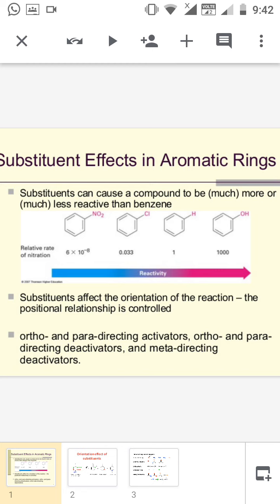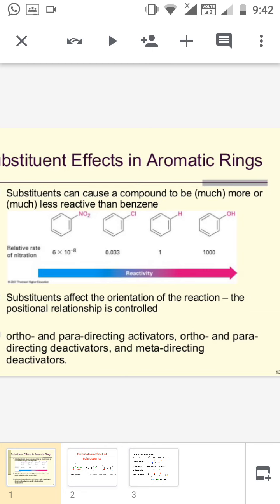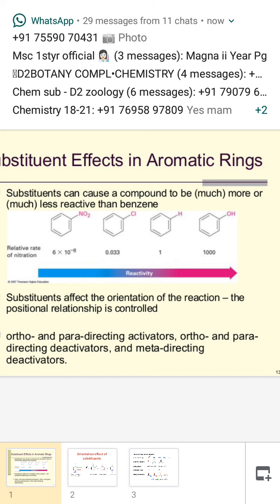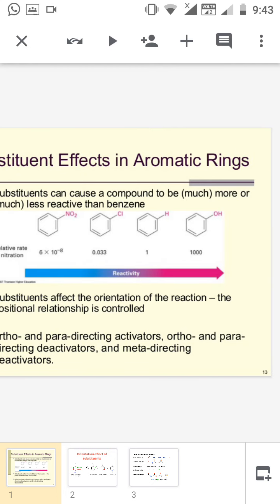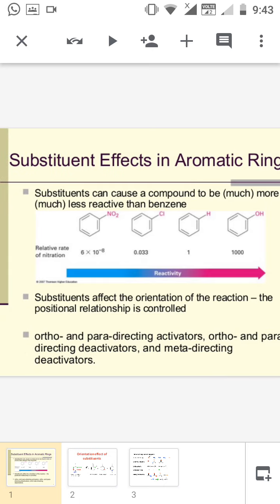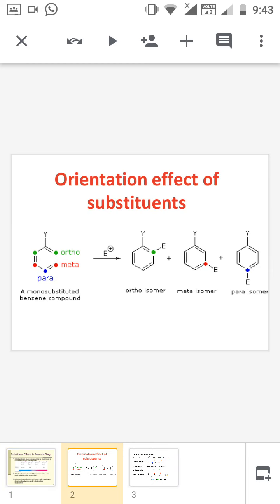Now the substituent which is already present in the benzene ring influences not only the rate but also the position of the second electrophile. As I already said, the substituents in the benzene ring can be divided into activating and deactivating groups depending upon their nature. In the case of the activating group, the product is the ortho-para product, whereas in the case of the deactivating group, the product must be the meta directing product. I can show you some examples.